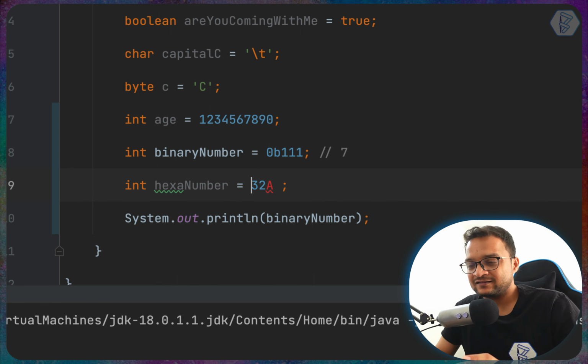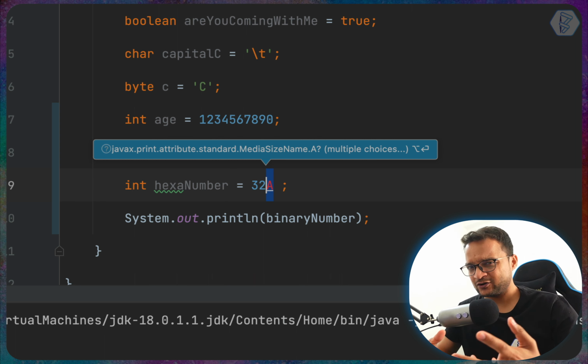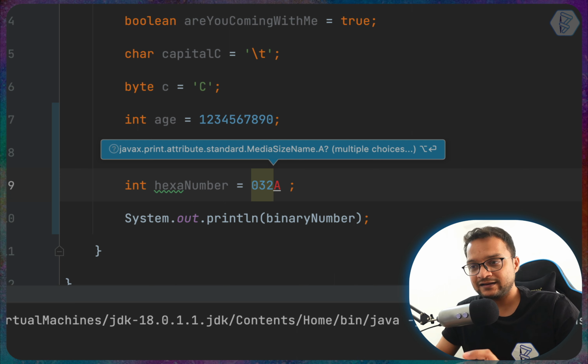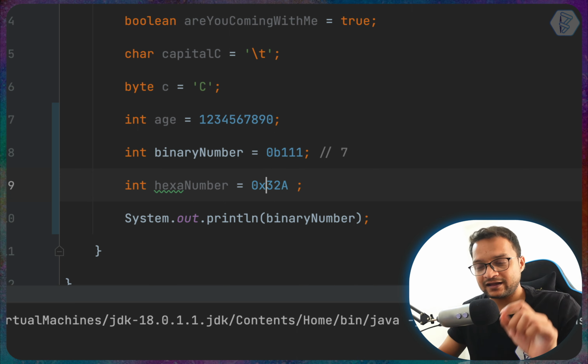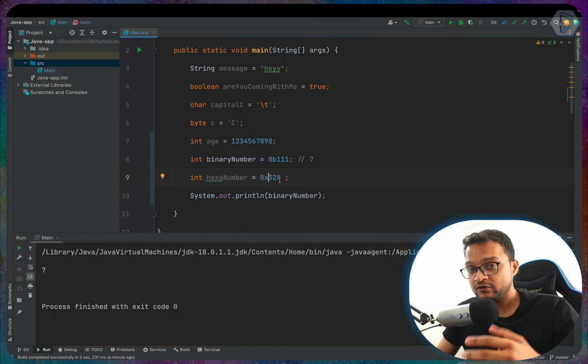Now what happened is when I add A, Java said, hey, what you're trying to do, it's not a number. But to explain to Java that this is actually a hexadecimal number, I just need to say 0 and then X. As soon as I provide 0 and X, it's now ready to be accepted and no error.